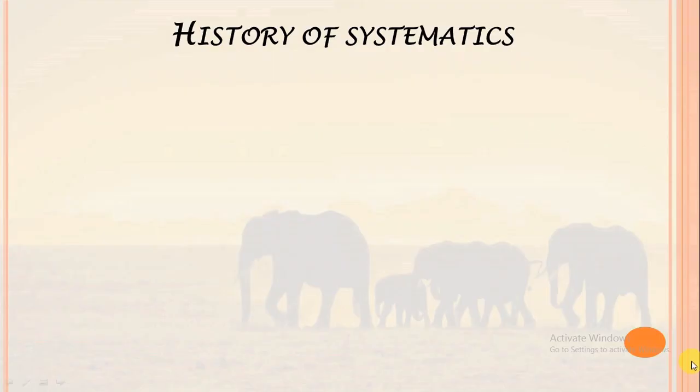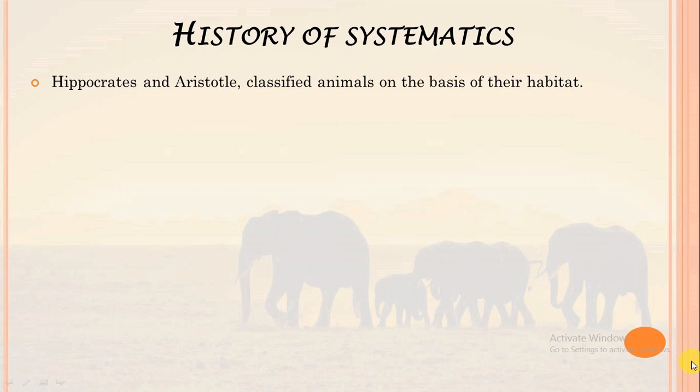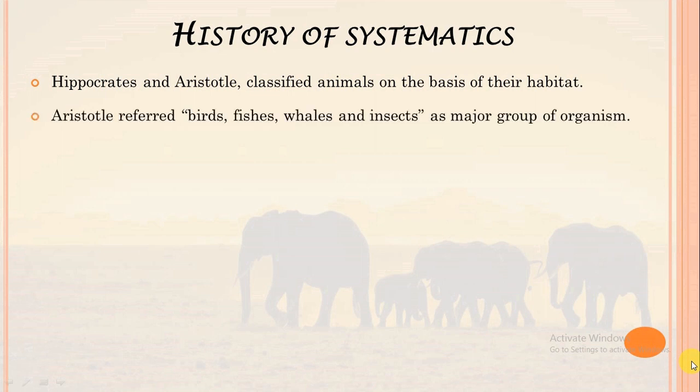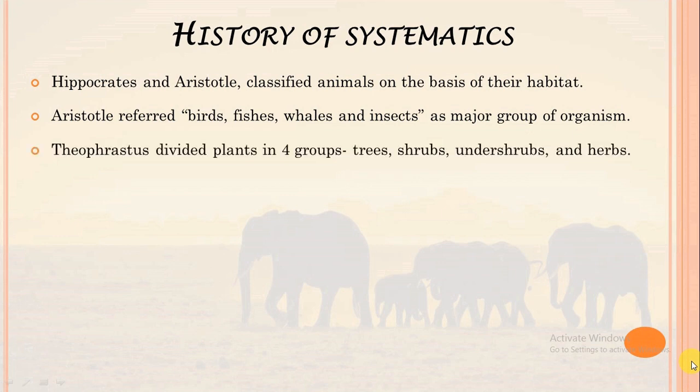Now we will have a look over history of systematics. Hippocrates, who is known as father of medicine, and Aristotle, who is known as father of zoology, classified animals on the basis of their habitat into aquatic, terrestrial, and aerial animals. Aristotle referred birds, fishes, whales, and insects as major group of organisms. Theophrastus, father of botany, divided plants into four groups: trees, shrubs, undershrubs, and herbs. He described 480 plants in his publication Historia Plantarum.